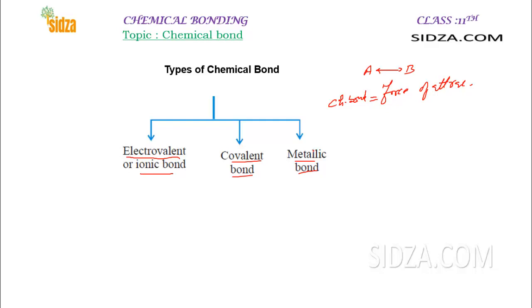So based on how we get the force of attraction, we have three types of bonds: electrovalent, covalent, and metallic. In our coming videos, we will discuss all of these different types of bonds one by one. Hope you got the concept.